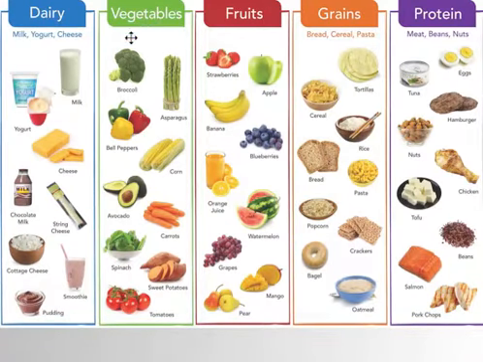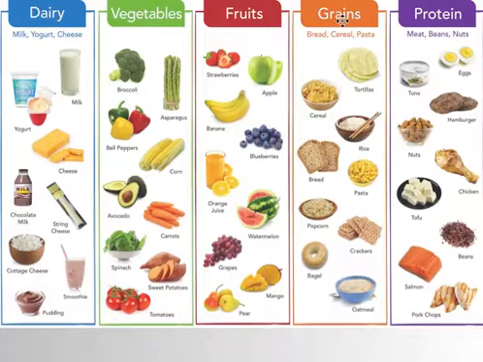Vegetables. I like to think that vegetables grow in a garden. So you have a vegetable garden. Your peppers and asparagus and broccoli and carrots and corn and potatoes and tomatoes, your lettuce and so on, the salads that you eat, they are all vegetables. Fruit, I like to think of something that grows on a tree, like a banana tree or an apple tree, or bushes like blueberries and grapes, and then pears.